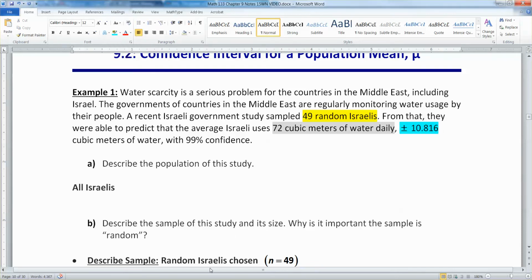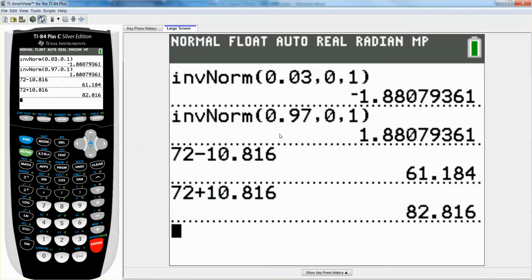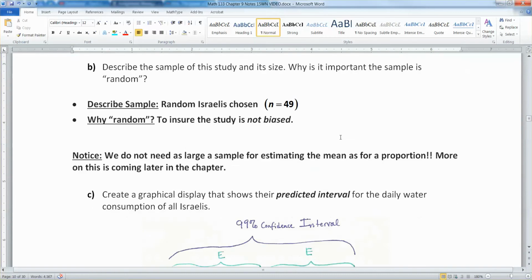So what we're going to do is take a calculator, and we do 72 minus 10.816. That gets us 61.184. Let me make this bigger so you can see it. And then 72 plus 10.816, which is 82.816. And then we're going to build that as an interval.